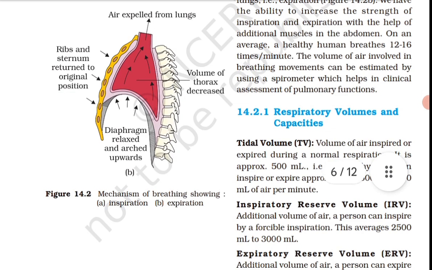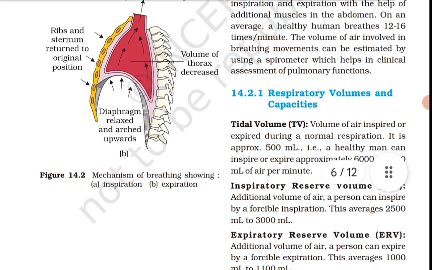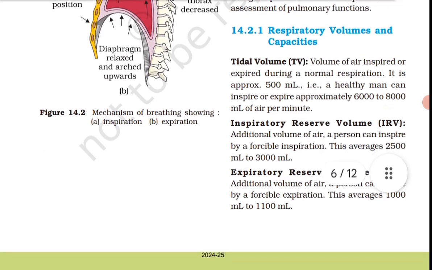ठीक है? The contraction of external intercostal muscles lifts up the ribs and the sternum, causing an increase in the volume of the thoracic chamber in the dorsoventral axis. The overall increase in the thoracic volume causes a similar increase in pulmonary volume. An increase in pulmonary volume decreases the intrapulmonary pressure to less than the atmospheric pressure, which forces the air from outside to move into the lung. That is inspiration. Understood?